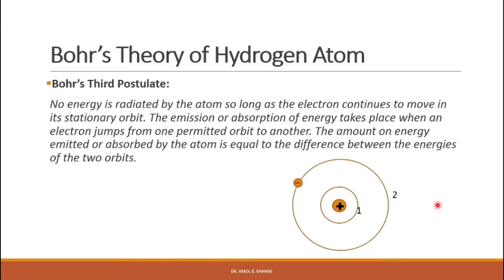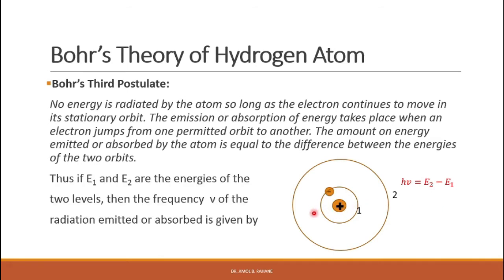The amount of energy emitted or absorbed by the atom is equal to the difference between the energies of the two orbits. That means when an electron jumps from a higher orbit to a lower orbit, it will emit a photon, right? So that energy is emitted in terms of a photon, and its energy is equal to h nu, which is equal to the difference between the two energy levels, right?